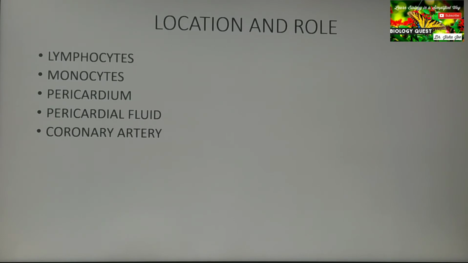Coronary artery, that is the artery that supplies blood to the muscles of the heart. And where is it located? It arises from the base of the aorta.